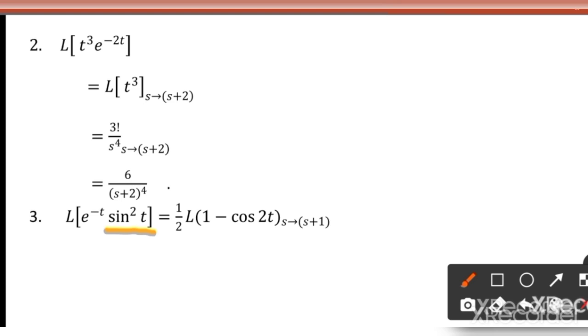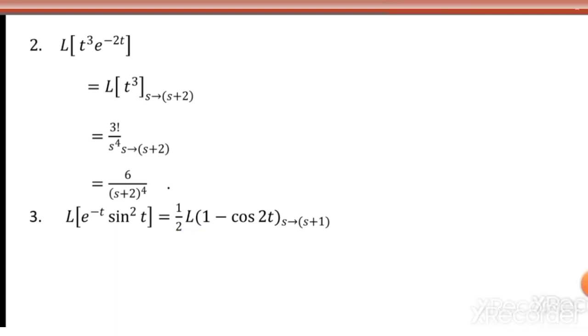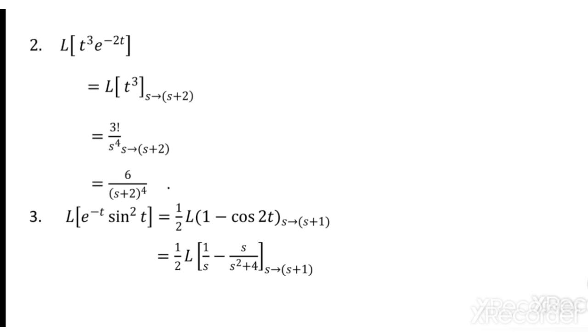But we can't get sin square t directly, so simplify first by applying the result: sin square theta is half into 1 minus cos 2 theta. So that's why we need the Laplace transform of 1 minus cos 2t. Once we get the result, we can go for substituting s by s plus 1. So the result is half times L of 1 by s minus s by s square plus 4. After substituting s by s plus 1, we get half into 1 by s plus 1 minus s plus 1 by s plus 1 square plus 4.